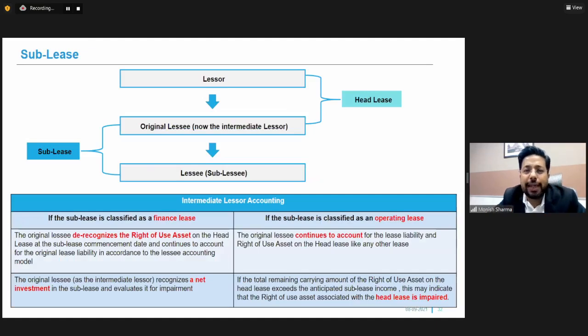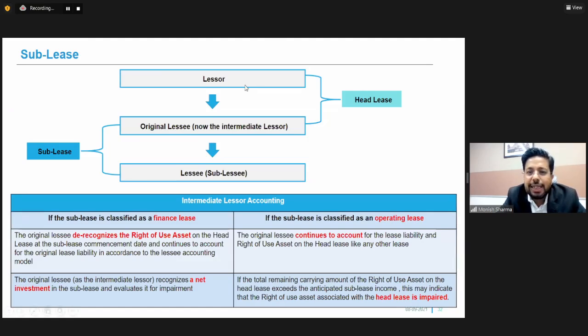Now let us take one more example where the lessee has subleased an asset. So there's a lessor who has given an asset on lease to a lessee. So let us see, there's an original lessee, and this original lessee has subleased this asset to another lessee.